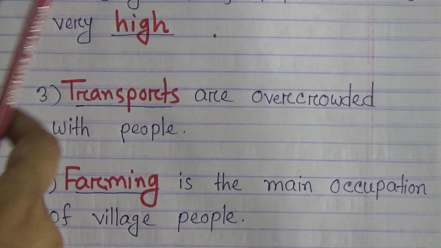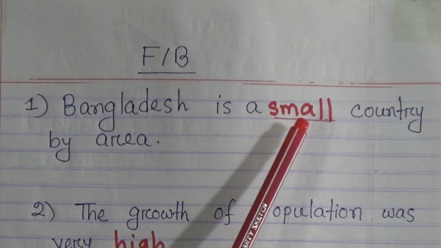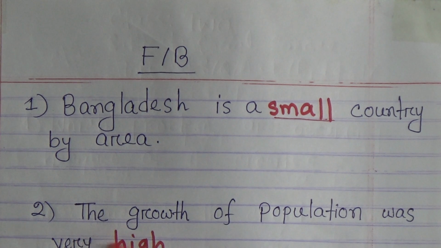Okay, again I am going to repeat this, fill in the blanks. Number 1, Bangladesh is a small country by area. Number 2, the growth of population was very high. Number 3, transports are overcrowded with people. Number 4, farming is the main occupation of village people.